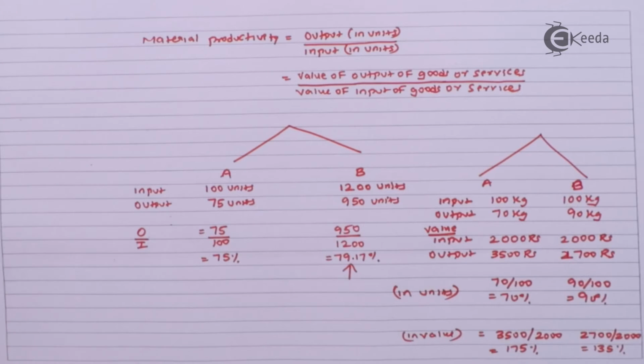So sometimes, depending upon what items we are calculating, the value may be used as a base, and sometimes if the products are similar, they are of same value, we might even use quantity. For example, in case of inter-firm comparisons, we will always use the quantity because all the firms will belong to the same industry and therefore they will always give almost the same values.